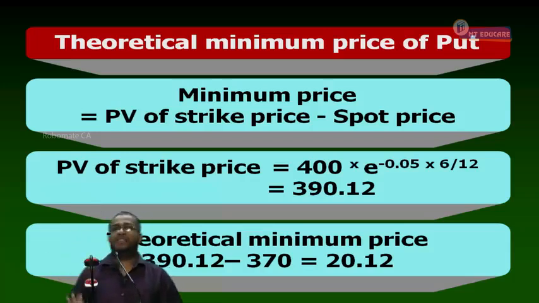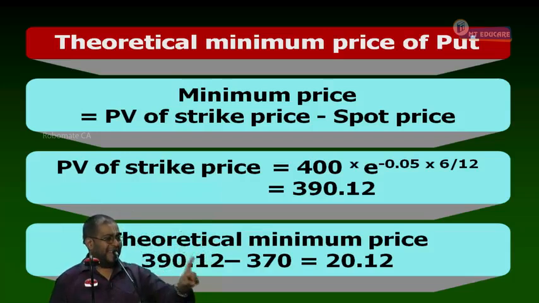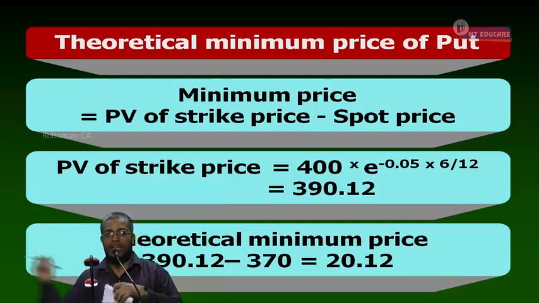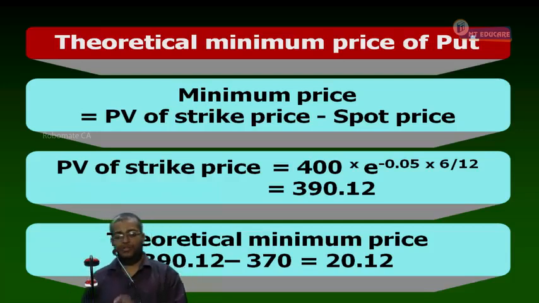Now, see. Last, suppose the put is trading at 395. It is just an example. Is there arbitrage or not? Yes. Continue writing: suppose the put is trading at 395, there exists an arbitrage opportunity.